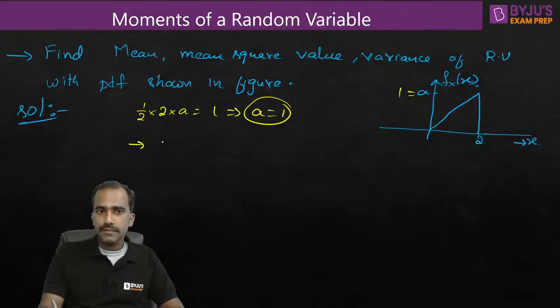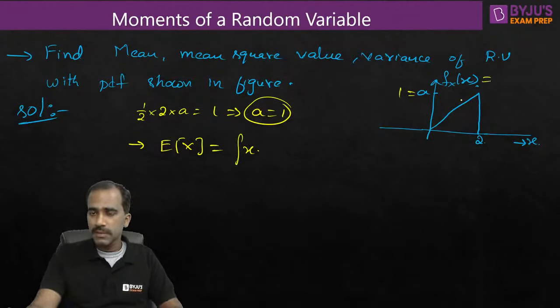Now, let's find the mean value. Expectation of x is equal to integration of x into fx of x dx. What is the equation for fx of x? Tell me, can you tell me? So the height is 1. In 2 units, it has increased by 1 unit. So the slope is half x. Correct? Yes, slope is half x. And this equation is valid only from 0 to 2. And for other values of the random variable, the equation of the PDF is 0.